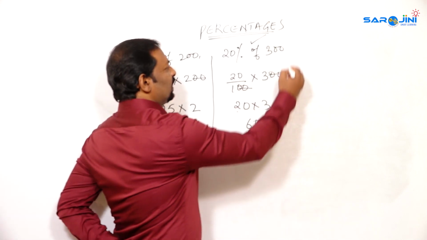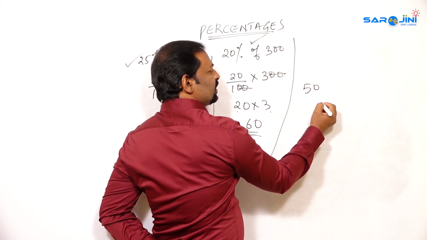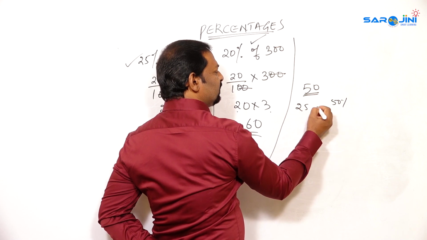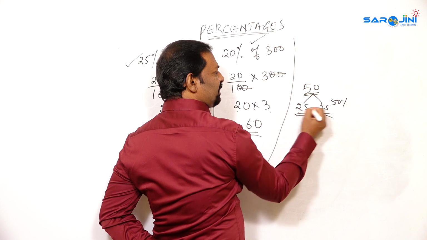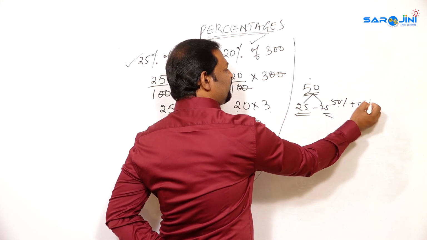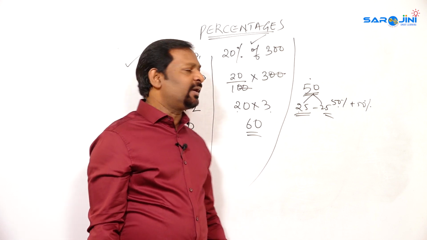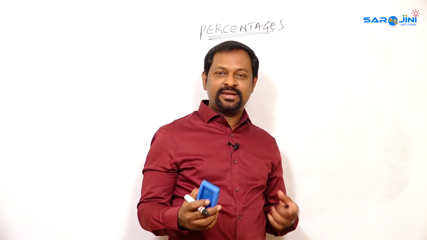Whatever the value may be, suppose it is 50. So in this 50, 50% means 25 and 25. Isn't it? 25 plus 25 is 50. So we call 50% plus 50%, 50% plus 50% is equal to 100%. So in that way, we can calculate these things. I would like to give a few more examples so that you can understand very clearly.